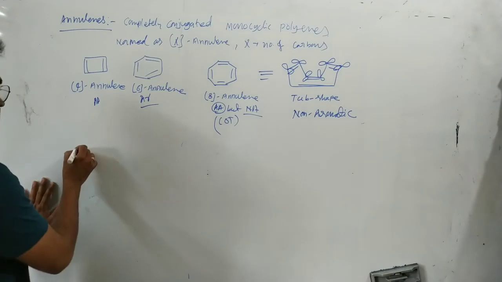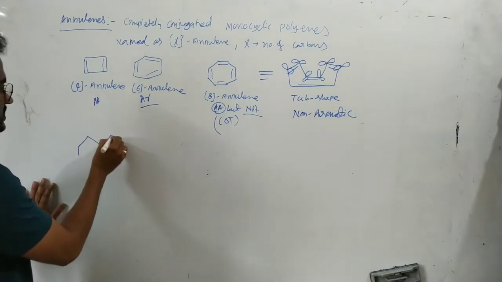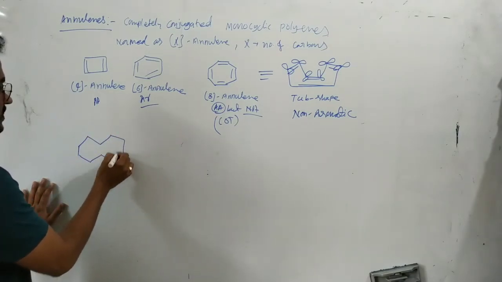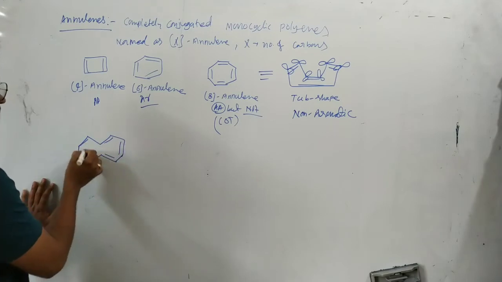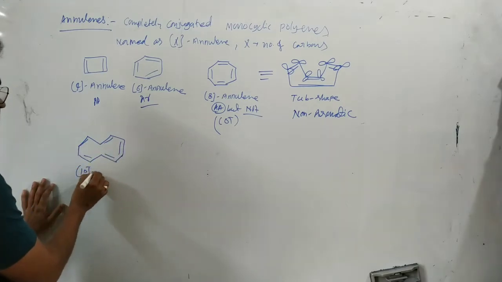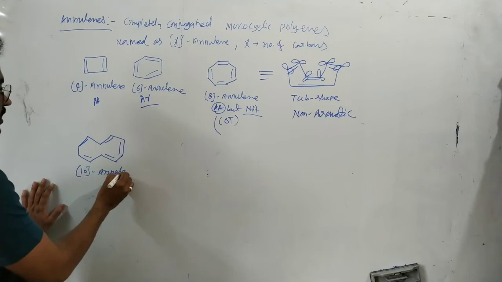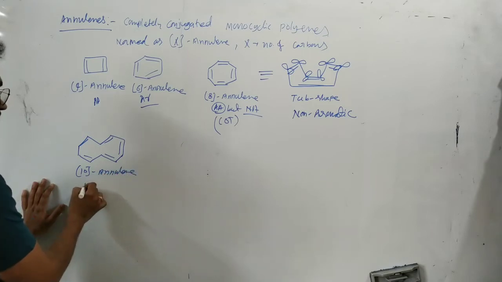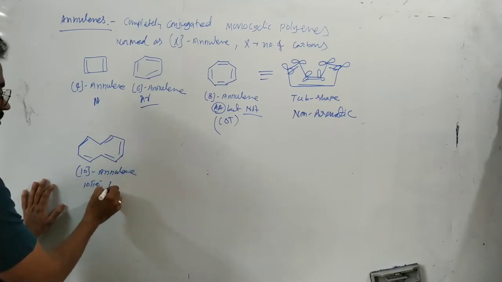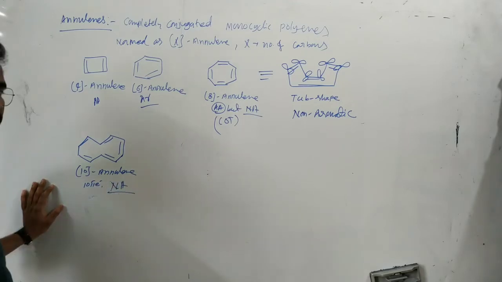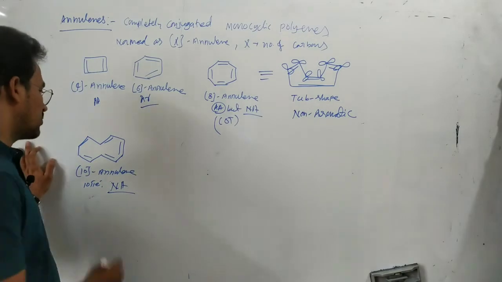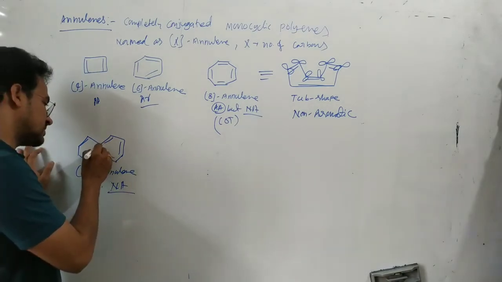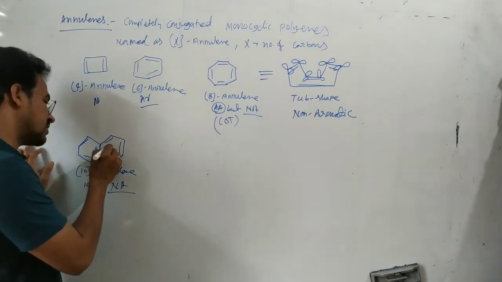Next, 10-annulene. Let us discuss the 10-annulene. This pi bond, this pi bond, pi bond, here pi bond, pi bond. So here it is 10-annulene. Being 10-annulene, it should be aromatic, but actually this is again a non-aromatic compound. Why? Because in this case these hydrogens repel each other.